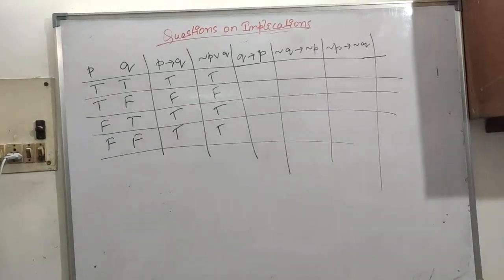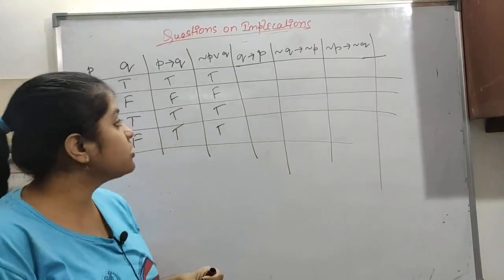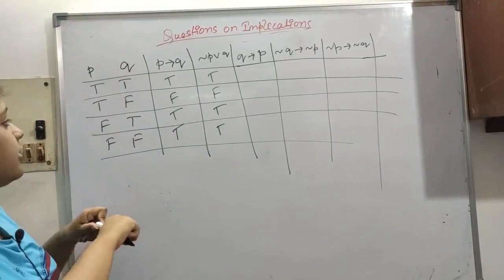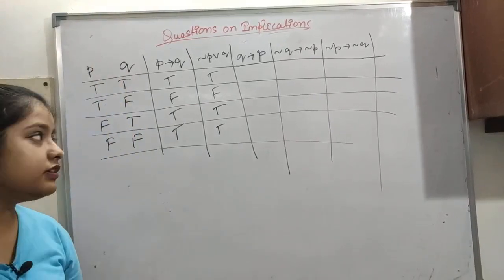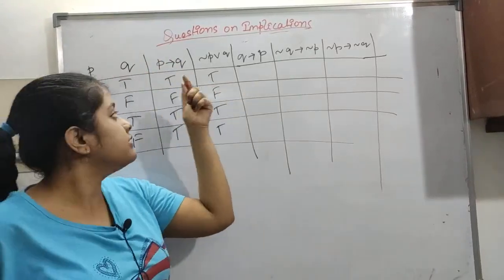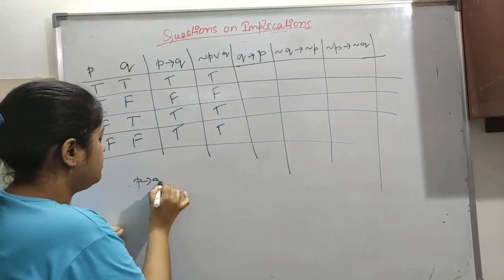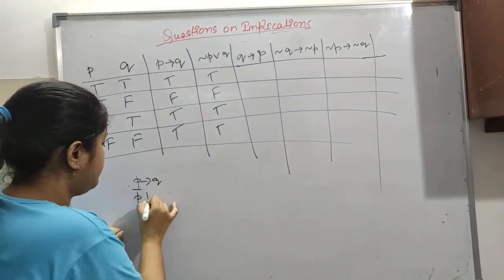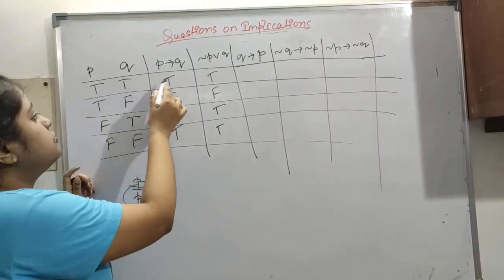So now, as we have done, let's see the truth table. See here, P, Q. These are T for truth. T arrow T. We have done P arrow Q, obviously. P arrow Q is equivalent to P bar plus Q. So this is basically true, is true.